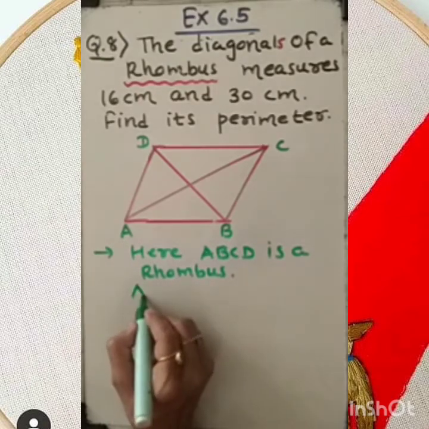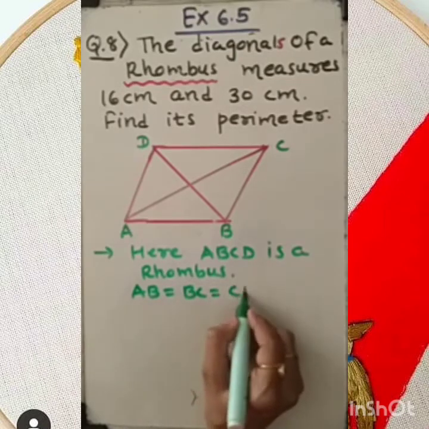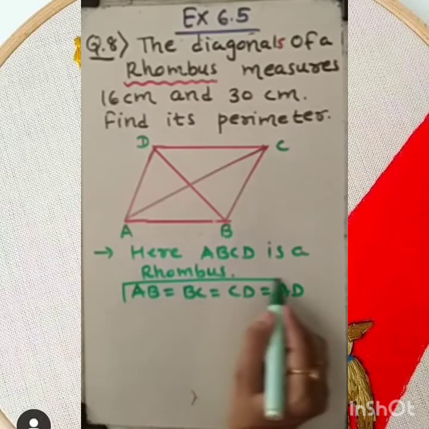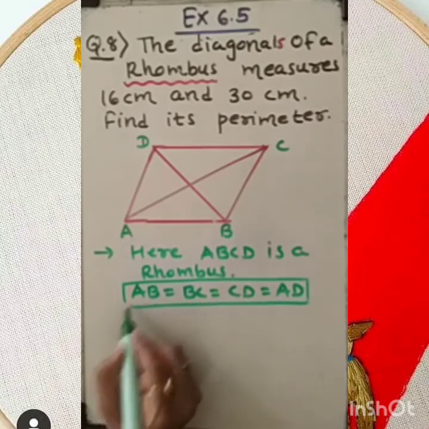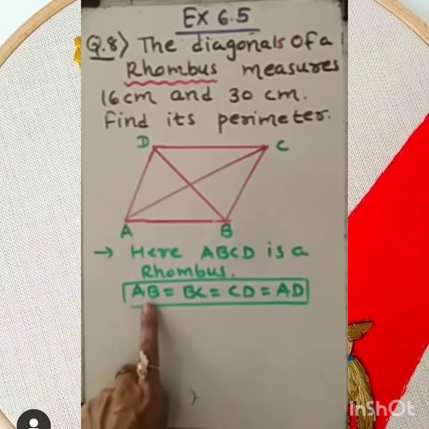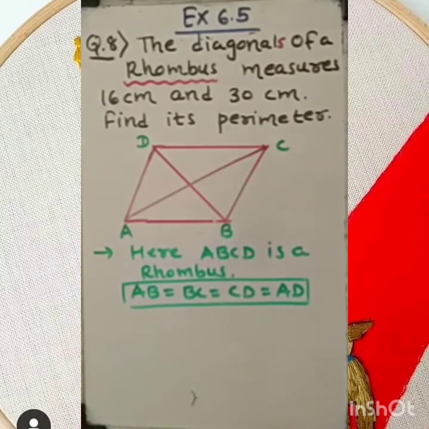Then can I say AB equal to BC equal to CD equal to AD? That is, all four sides are equal. This is a very important result. So simply, if I want to find the perimeter, I have to find only one of the sides. Then I will multiply it with 4. 4 into AB, then I will get the perimeter.